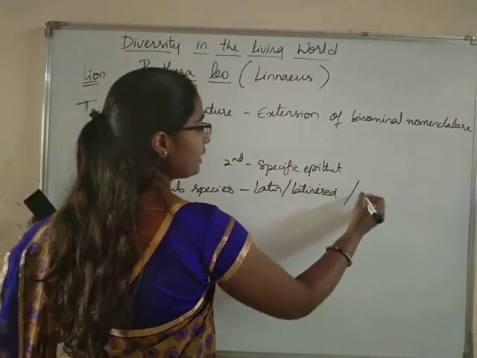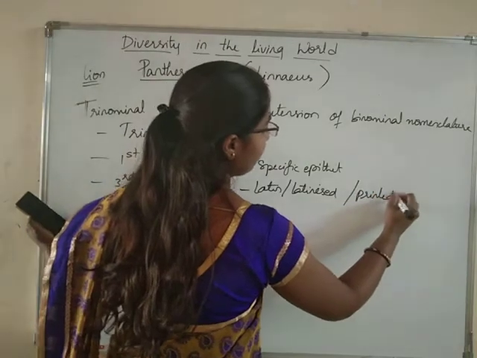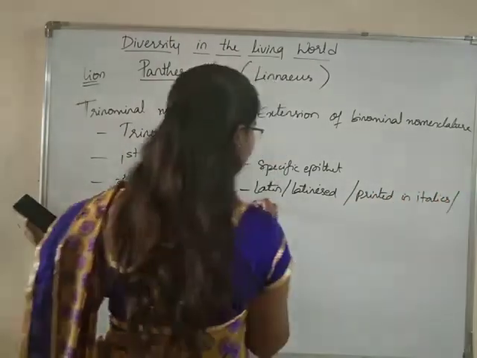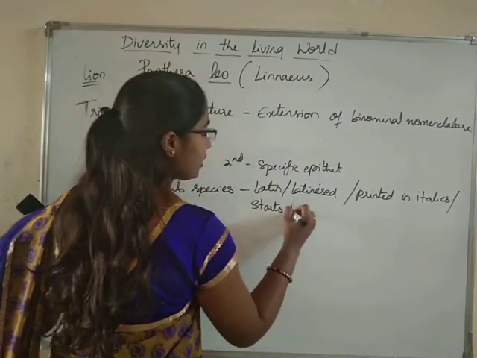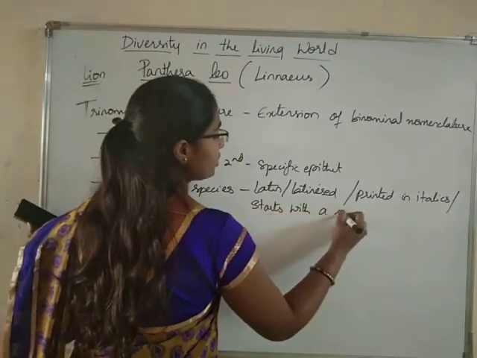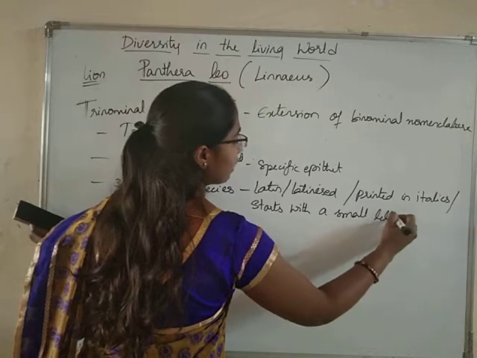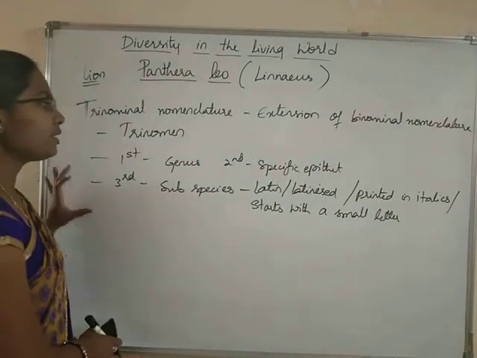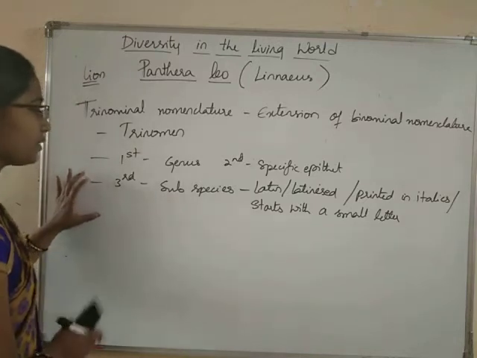It is always printed in italics. It also starts with a small letter. This is regarding the subspecies, students.